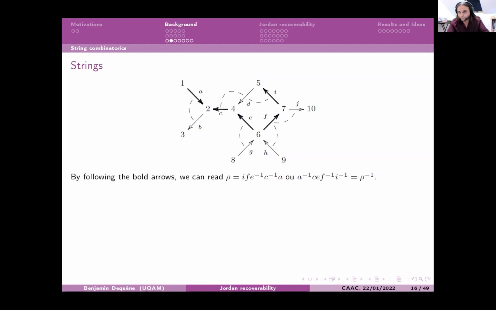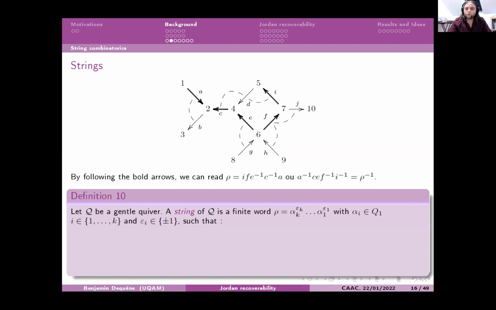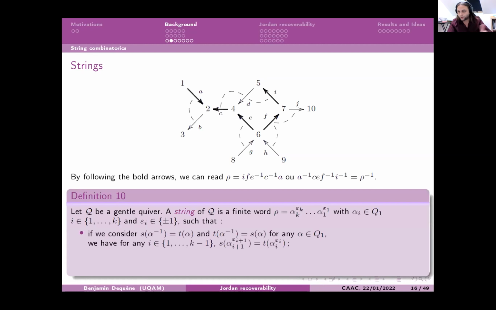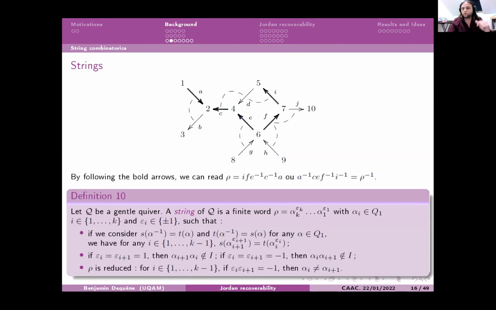So here is an example of a string. And you also have to avoid some little things. You have to avoid compositions of arrows that are in the ideal. And you also have to avoid that if you follow an arrow, you can't follow the same arrow in the reverse orientation. That is the same thing as saying that the string is reduced.